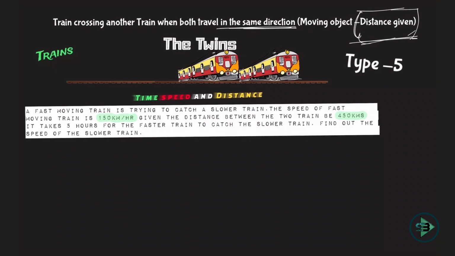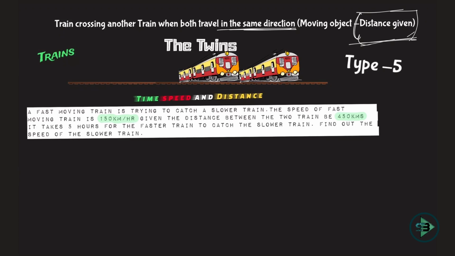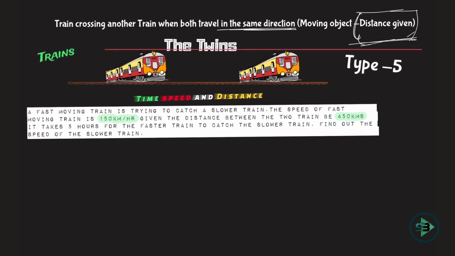So make sure what you are supposed to know in this. When will the first train catch the other train is the only question that I have here. See, for crossover you will also need the length of the two trains, which will not be given to you in such kind of problem. So obviously then it's a type 5. You're just being asked when will the first train catch the other train and not cross over. So remember this, catch and crossover.